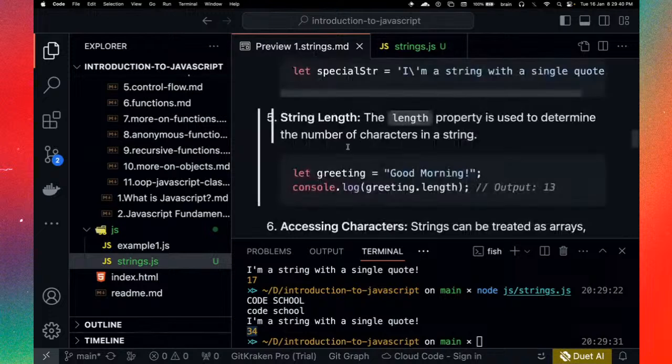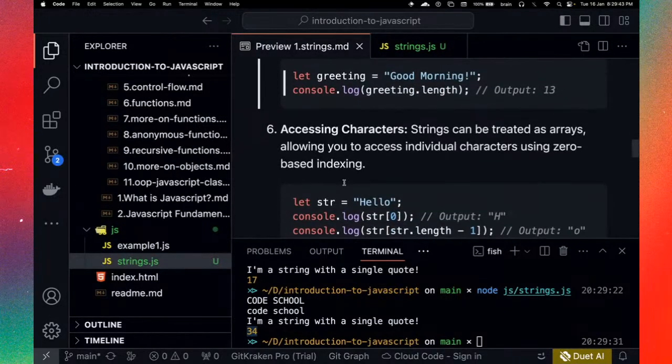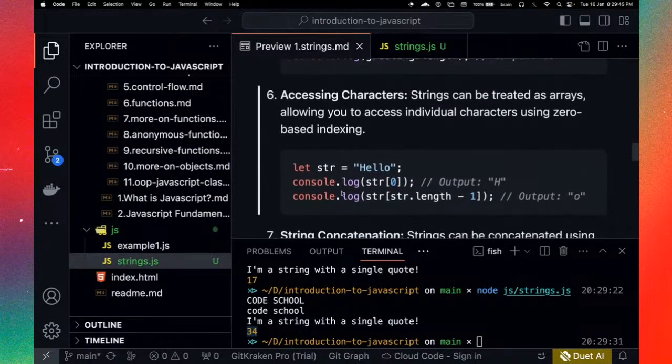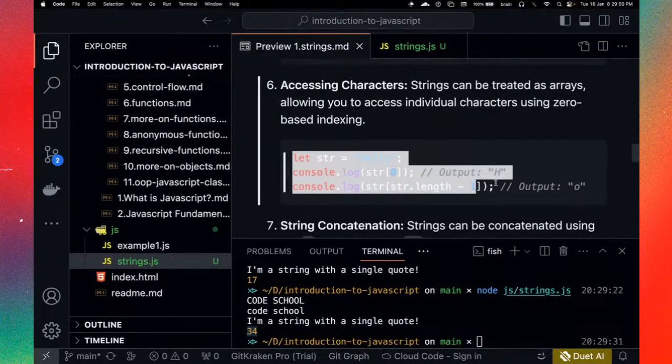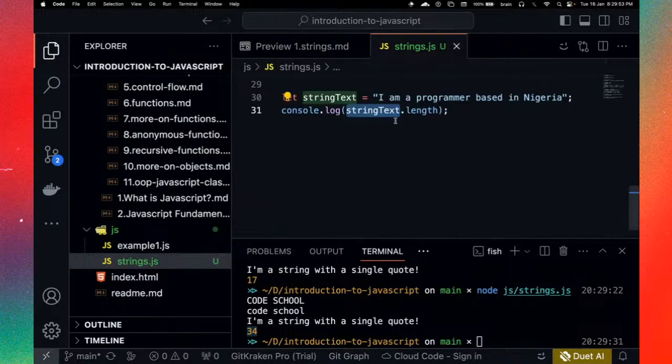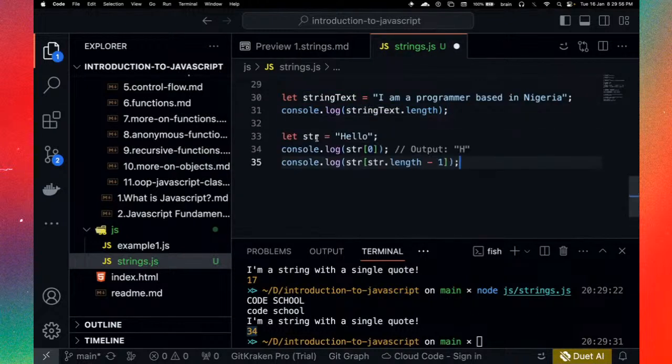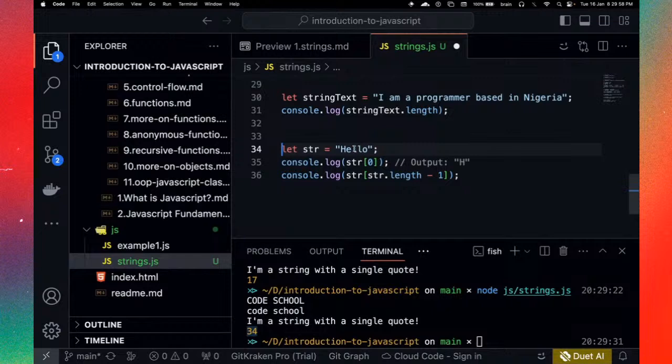All right, so you can always come back to this reference material here. Okay, so if you want to access the characters in a string, basically, the string itself can be treated as an array, right? And it is regarded as an array of characters. Okay, so we have multiple characters, HELLO. So we basically have character 1, character 2, character 3, character 4, and character 5. All right. So if you say console.log and you use the square bracket with the index. That is what I'm going to explain right now, the index.